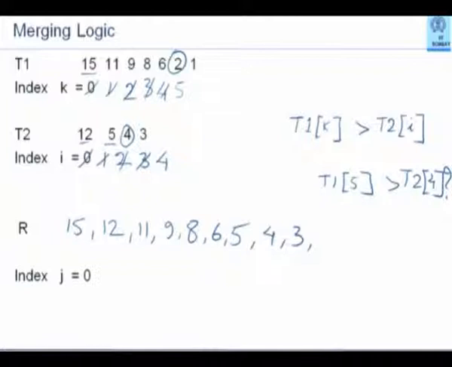You agree? I is 4 and K is 5. T1 5 is 2, all right. But 2 is greater than what? Because T2 4 is undefined, does not exist. Actually what has happened? The T2 array has ended.